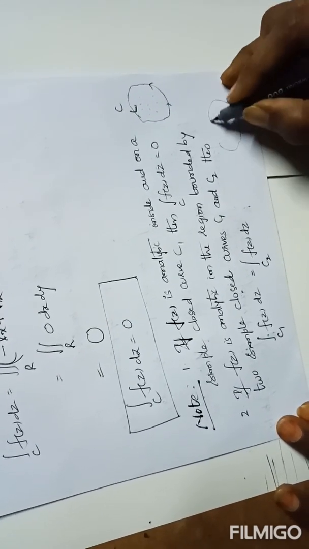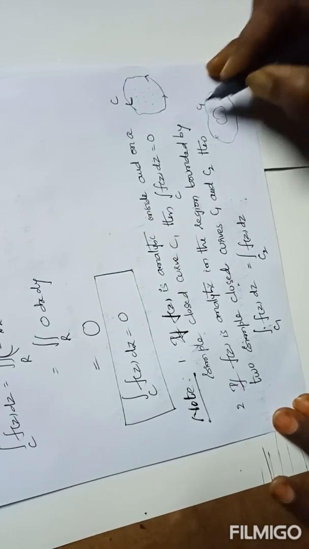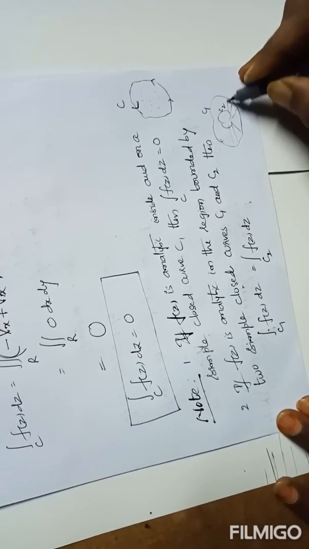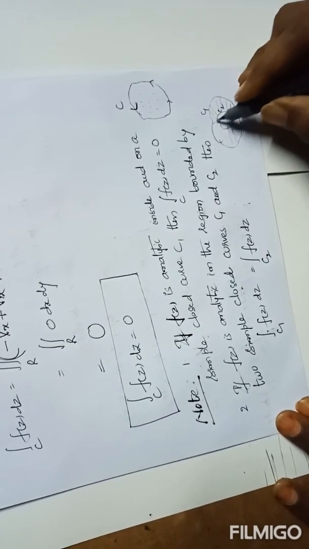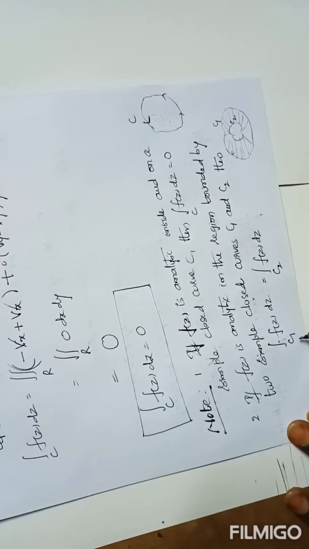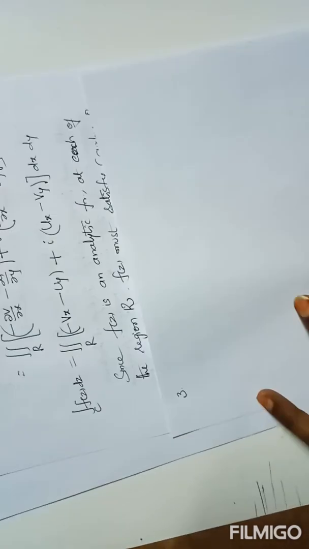I mean this is one curve, and this is another curve, C1, C2. Now f of z is analytic in this region, then integral over C1 of f of z dz equals integral over C2 of f of z dz.